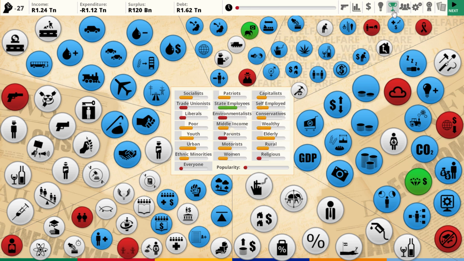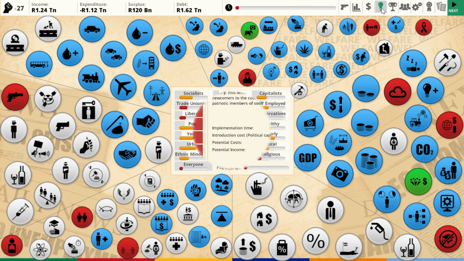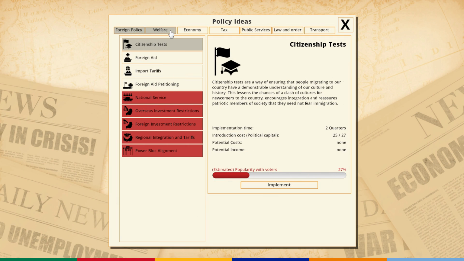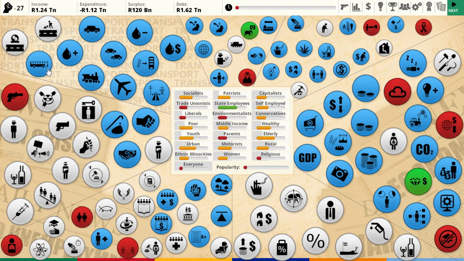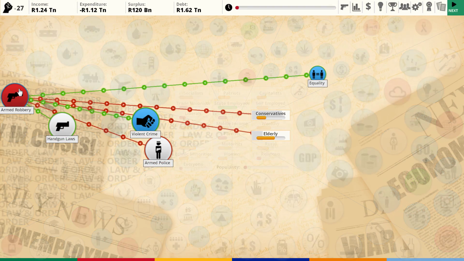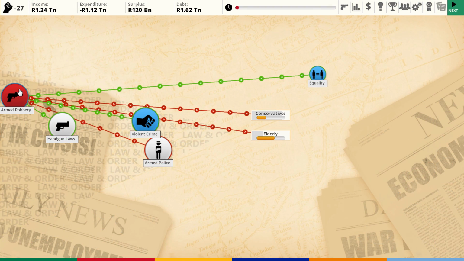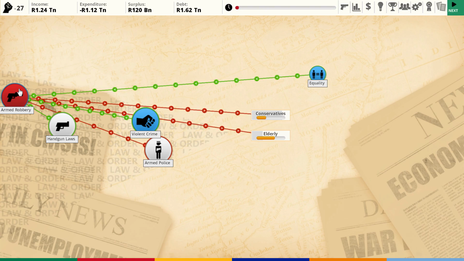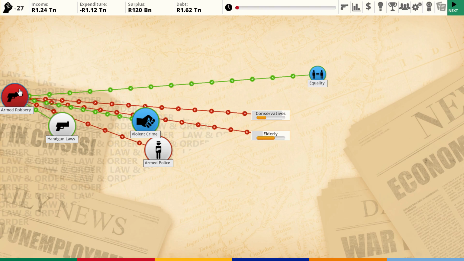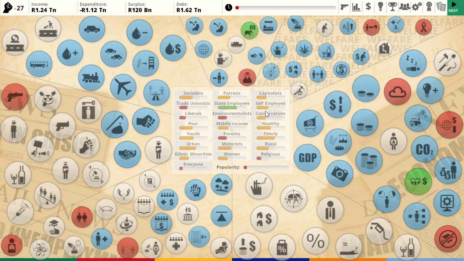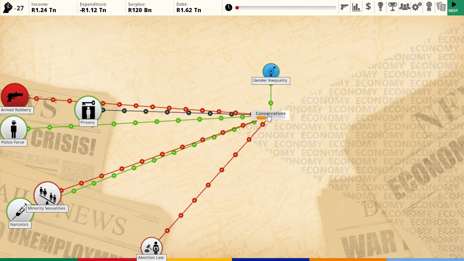Okay, so let's take a look at some of our policies here. Whoops, that's achievements. Let's see what we can enact. Again, I want to fix some of the crucial situations. First of all, conservatives don't like the armed robbery problem. That is something that we can definitely appeal to the conservatives with, and actually we can just look at some of their big issues right now.